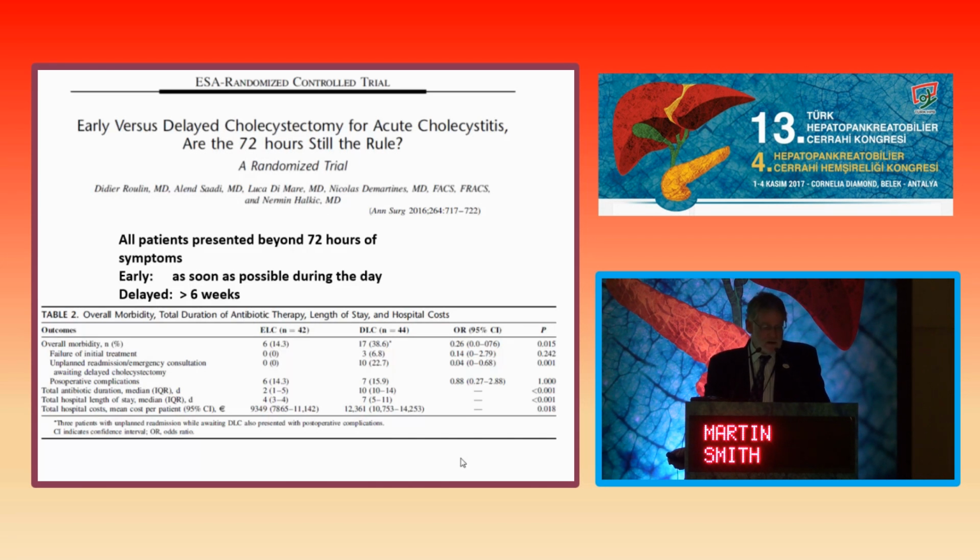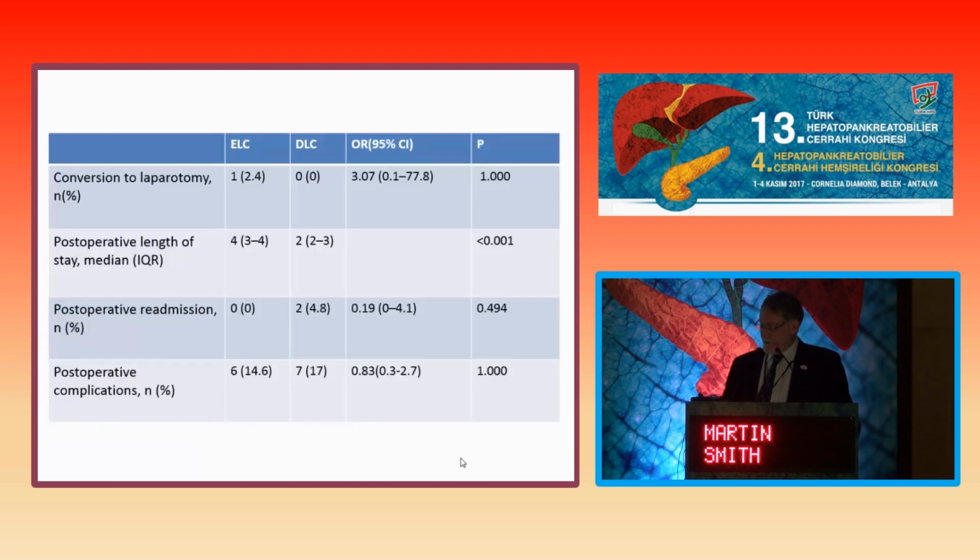and these are all fairly recent publications, but this looked at patients who presented beyond 72 hours of symptoms. So again, it doesn't make it clear about what to do, as we'll see, in patients presenting before 72 hours. But in here you can see that mostly there was either no significant difference between the two, or where there was a significant difference was in overall morbidity, in some of the other complications, length of operation and length of stay. So it starts to suggest, when we're looking at issues like conversion, there was no difference.